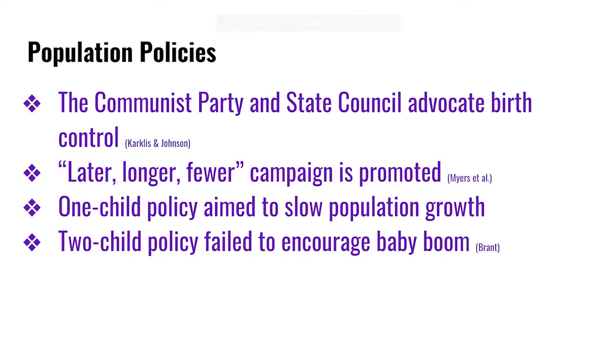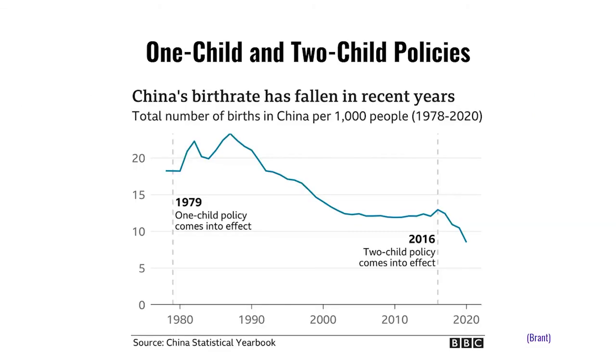Even though birth control was advocated when China had a population of around 650 million, China's crude birth rate continued to increase until the one-child policy was implemented. The later, longer, fewer campaign was initially used to decrease China's total fertility rate, but it later evolved into the one-child policy. The two-child policy was recently implemented to increase China's total fertility rate back to the ideal amount of 2.1.